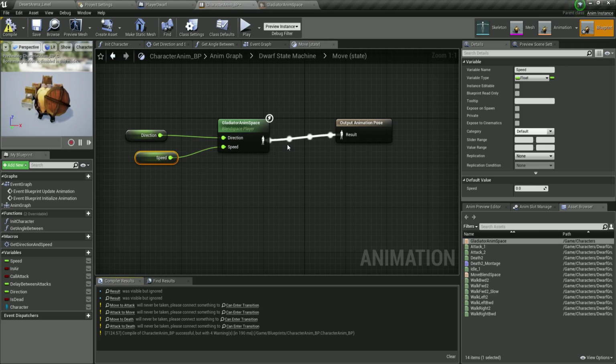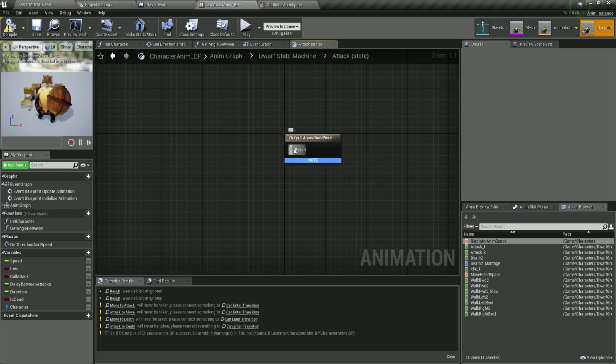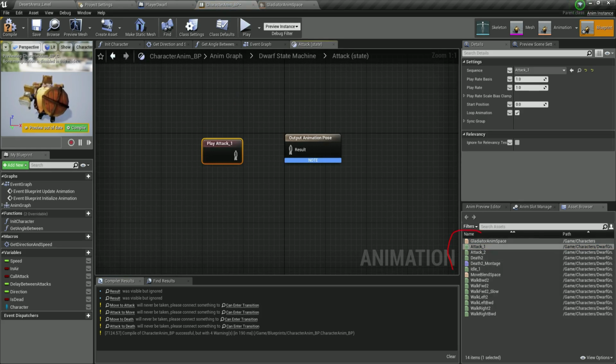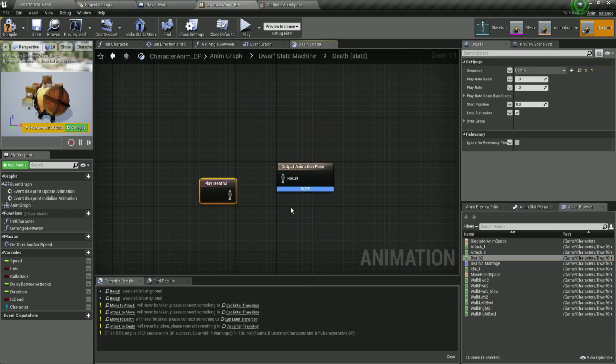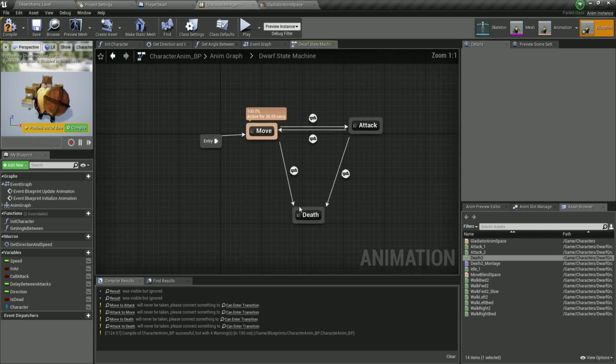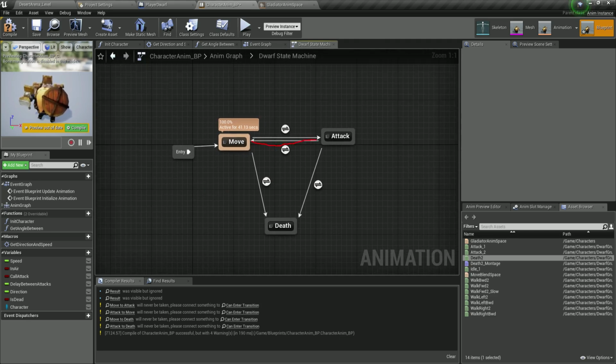Now we do have these errors over here. That is because we didn't plug in the rest. So let's do that. For the attack animation, you see we need to plug in a result. So I'm going to take the attack one from the animations that you see in the asset browser, and simply plug in the result over here. There you go. And let's go back, and inside of our death, we are going to play the death 2. So let me find it over here, death 2. There it is. Drag it and plug in the result, and there you go. So we have all the animations, but we do not have the conditions for those animations. You see over here these lines that are pointing.